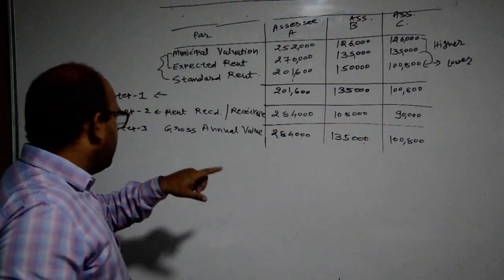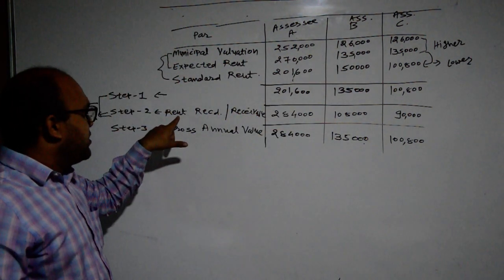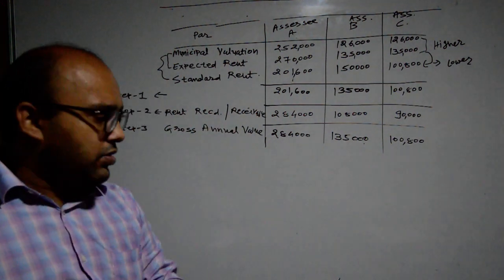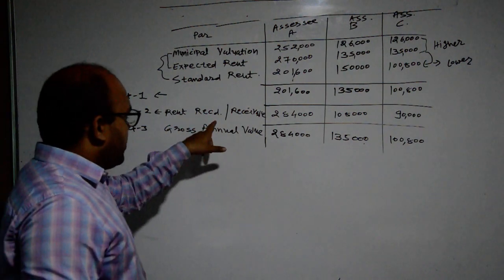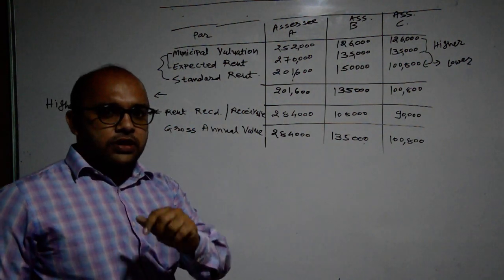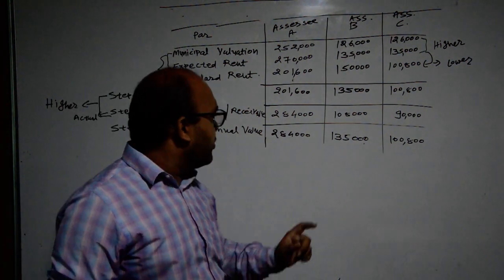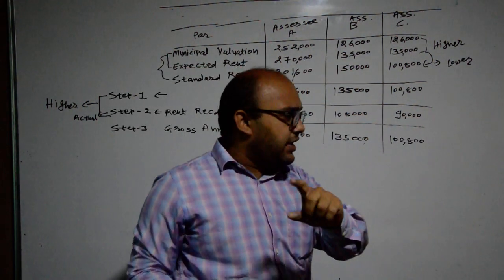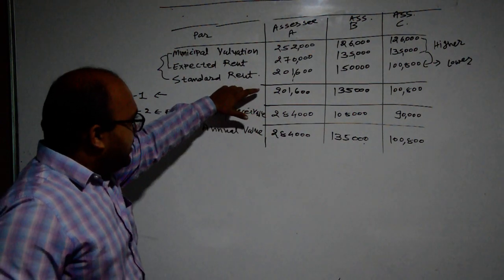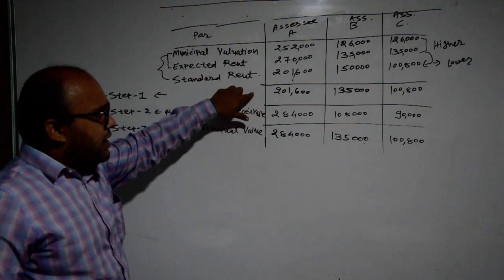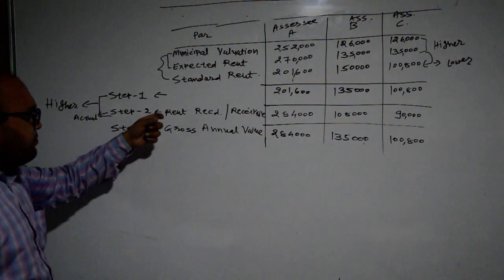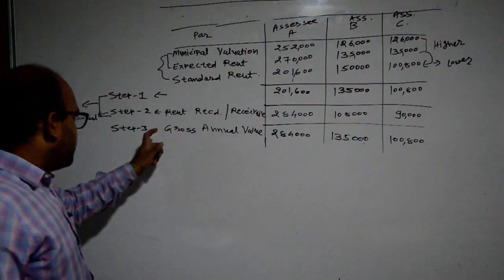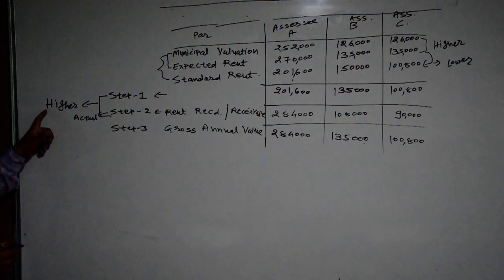Then we have information about rent received or receivable. It is a new component provided to you in this sum. Actual rent received or receivable by the owner of the property is rupees 2,84,000, 1,08,000 and 90,000. So here the step number 1 selected amount will be compared with step number 2, actual rent received or receivable. In this case we will consider the higher value.